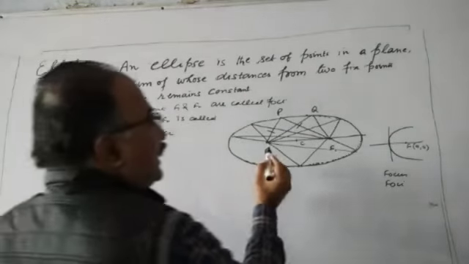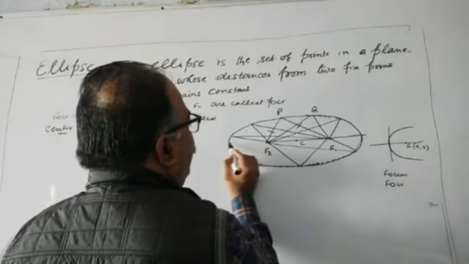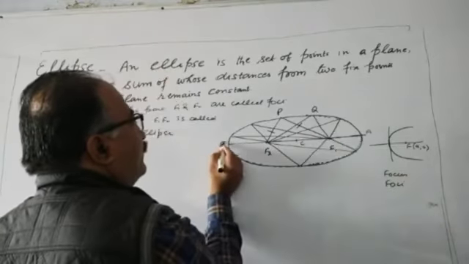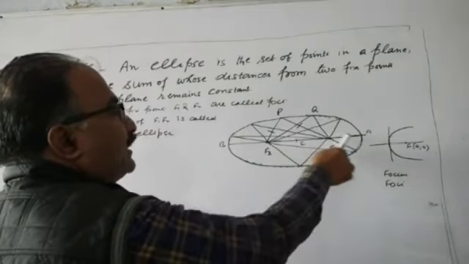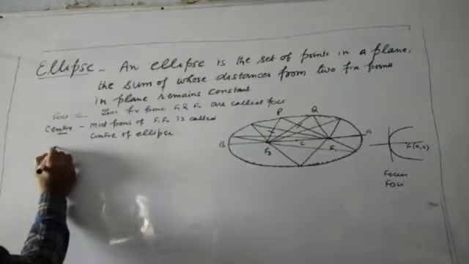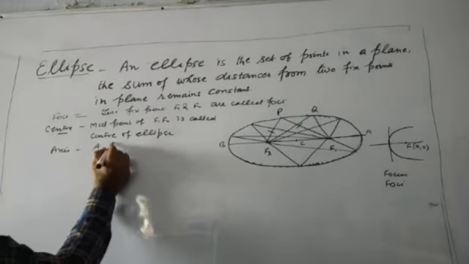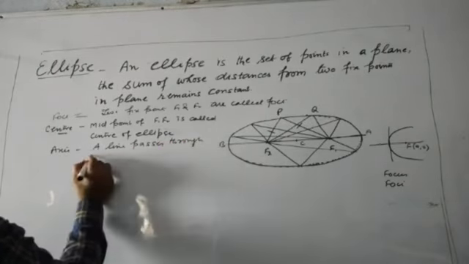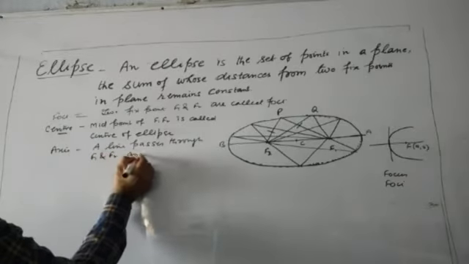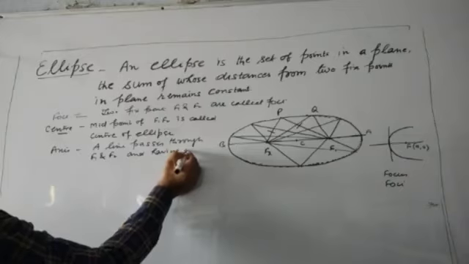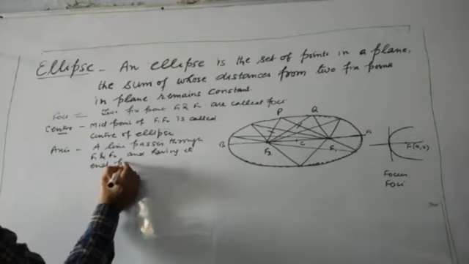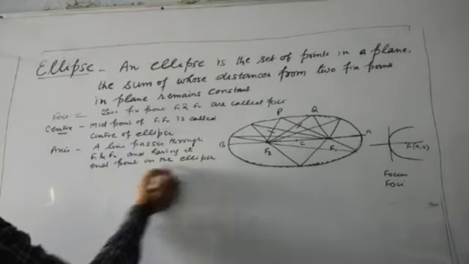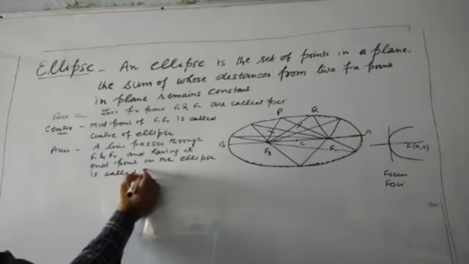And a line passes through F1 and F2 and having its endpoints on the ellipse is called axis.